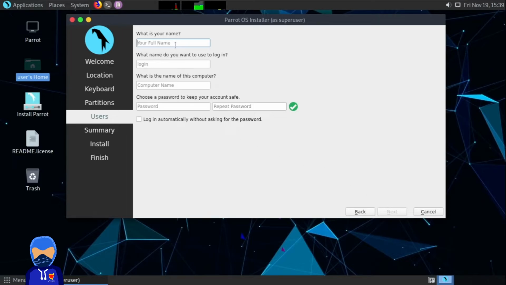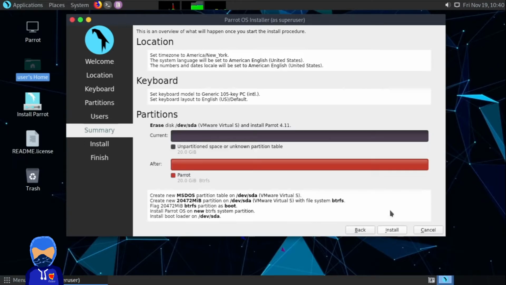And here choose your username and your password, whatever you want. After that, click on Next and see your summary of what you have done in the previous steps.